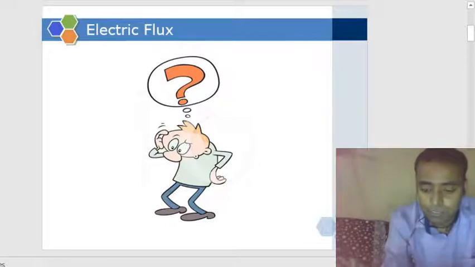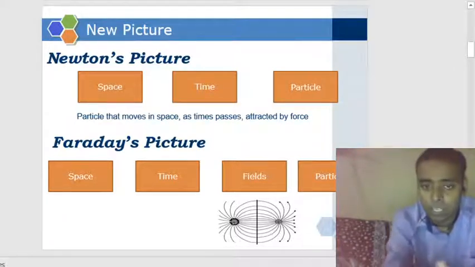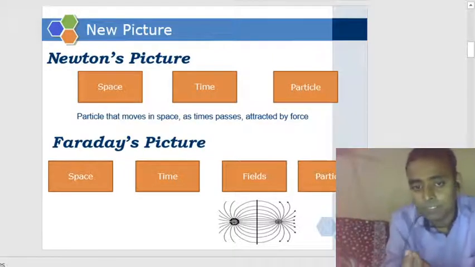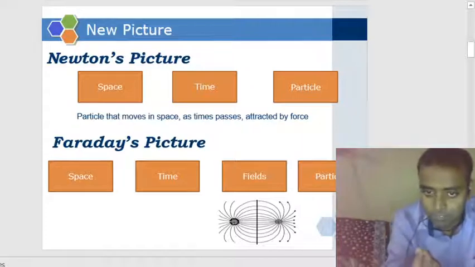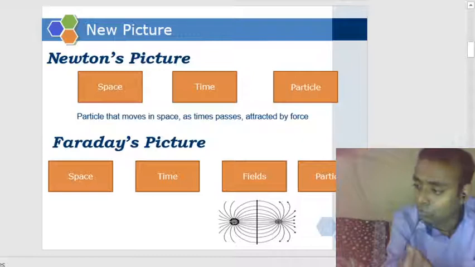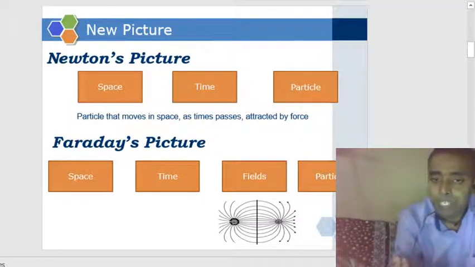Do you remember the picture in which I compared Newton and Faraday? According to Newton, if there are two particles separated by a distance in space, they apply force on each other instantaneously.